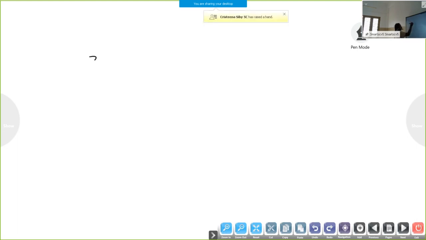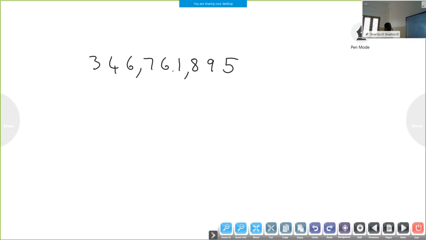Okay, another number in the international place value system. How will you read this one? When you read this number, we have to read each group together along with the period name.